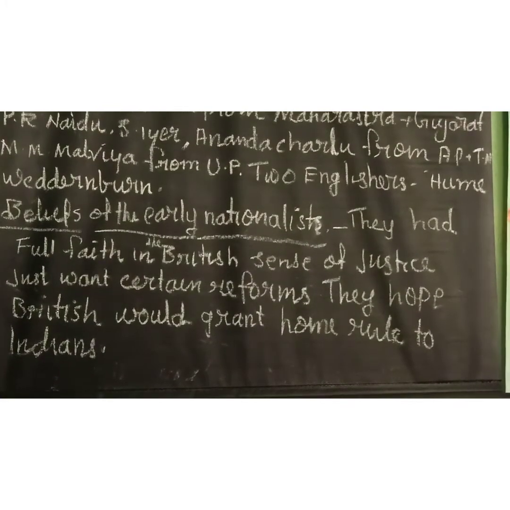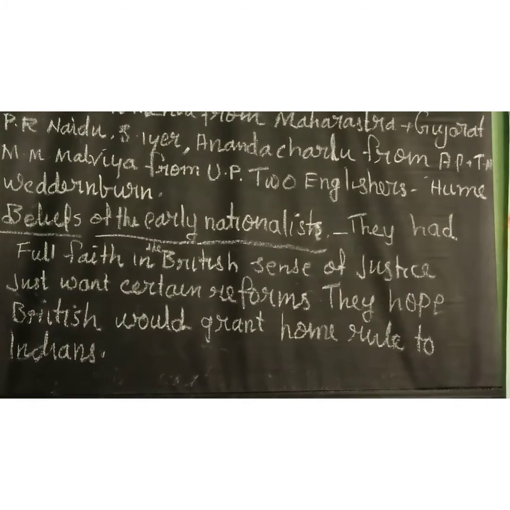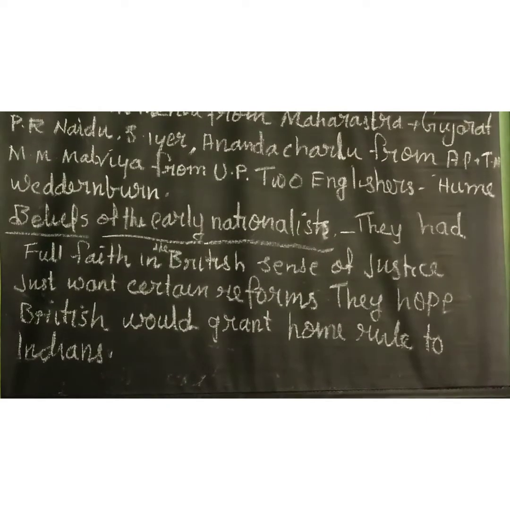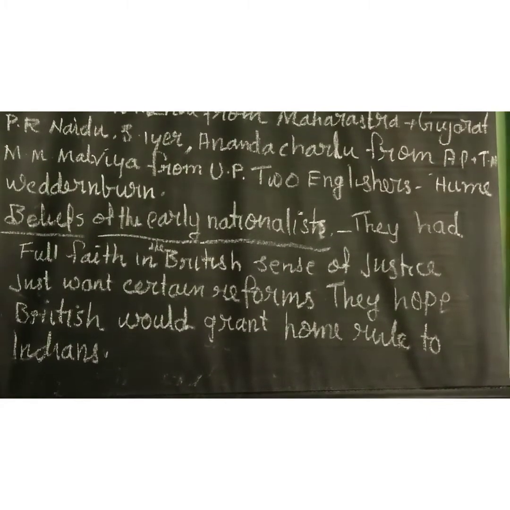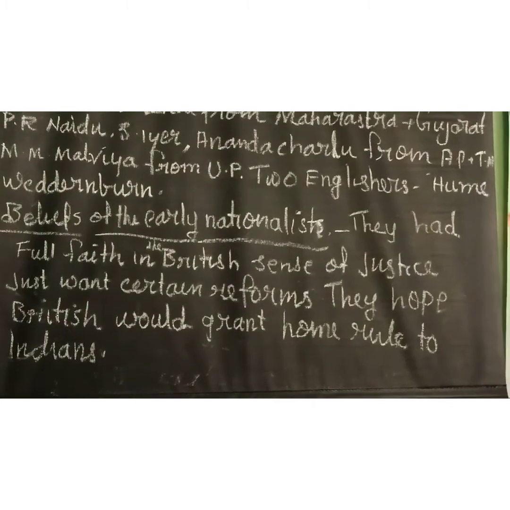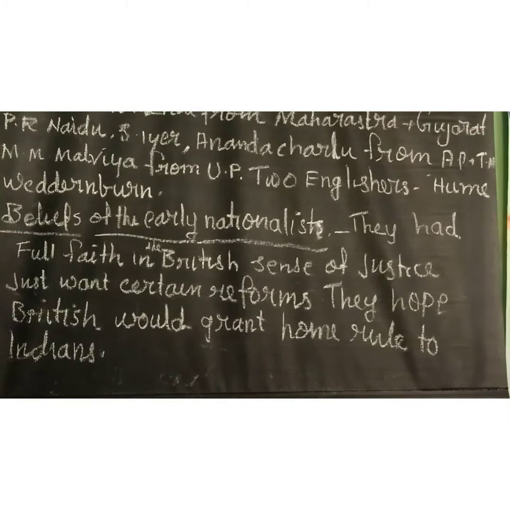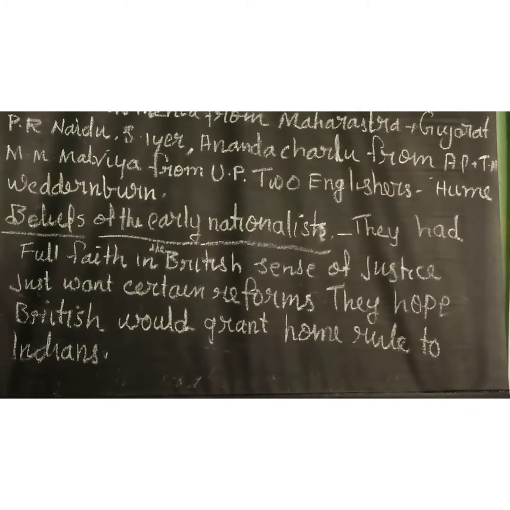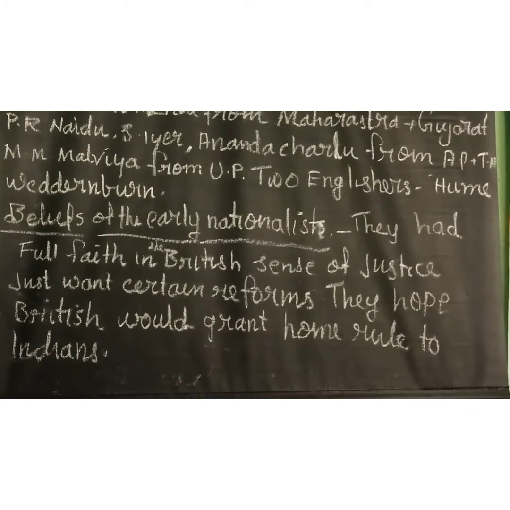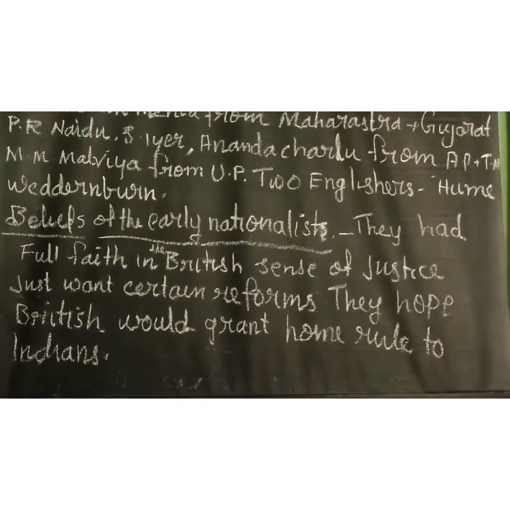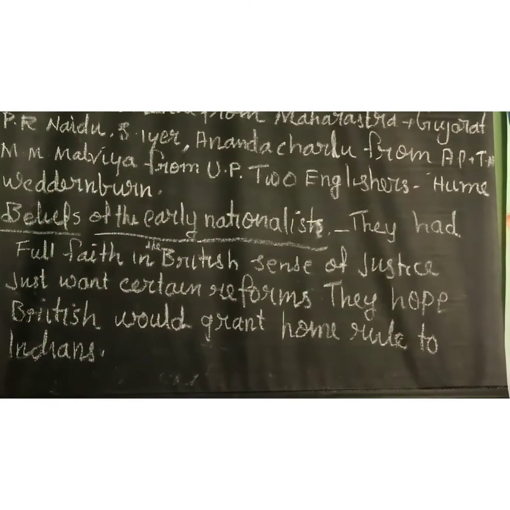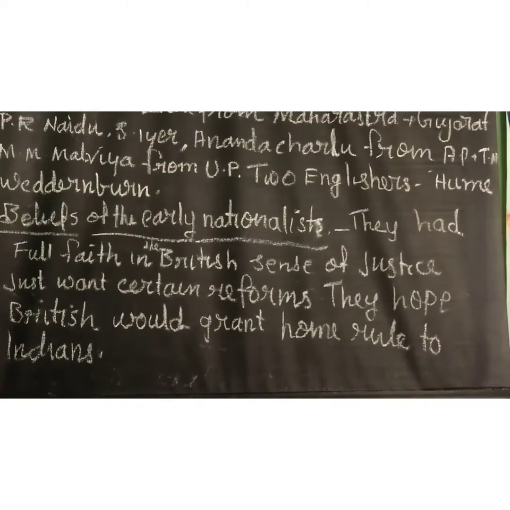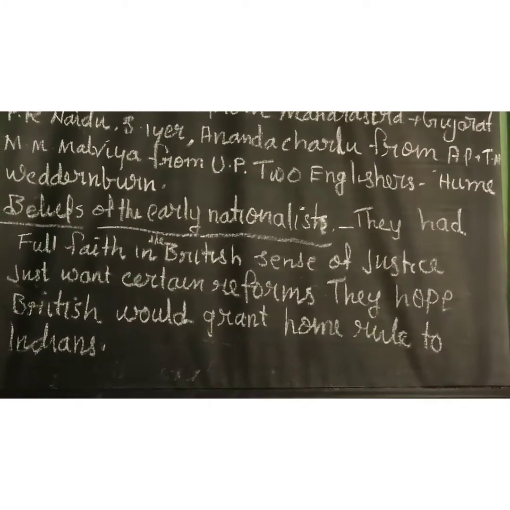They just wanted certain reforms, and they felt that Indians had benefited from British administration in the form of the introduction of English and modern means of transport and communication, because the British introduced a lot of reforms in our country. So these early nationalists had full faith and hope in the British people. They believed in the British sense of justice, and hoped they would grant home rule because they introduced reforms such as cleansing social evils like sati, untouchability, child marriages, etc. They wanted Indians to have their legitimate share in the government.